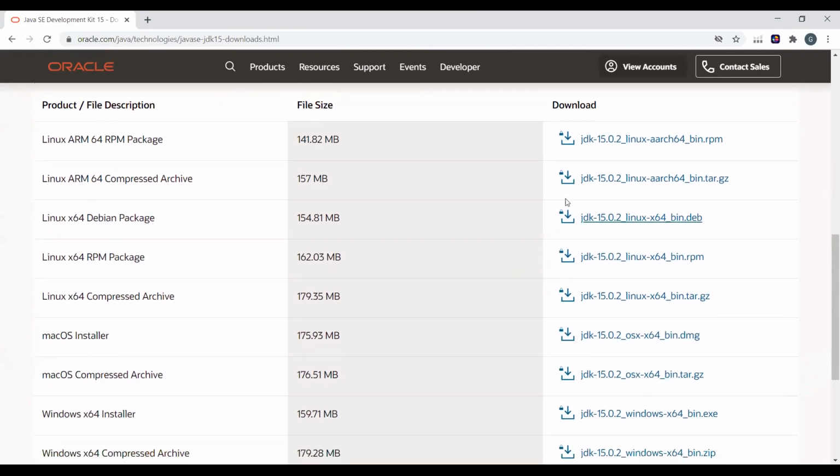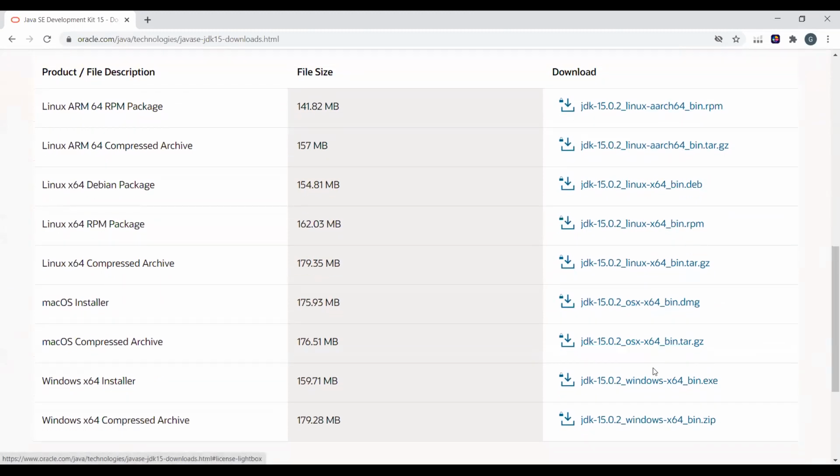Are you on Windows, Linux, or Mac? I'm on Windows. Okay, just click Win on your computer and click properties, and you will find which version you are using, Windows 64 or 32.